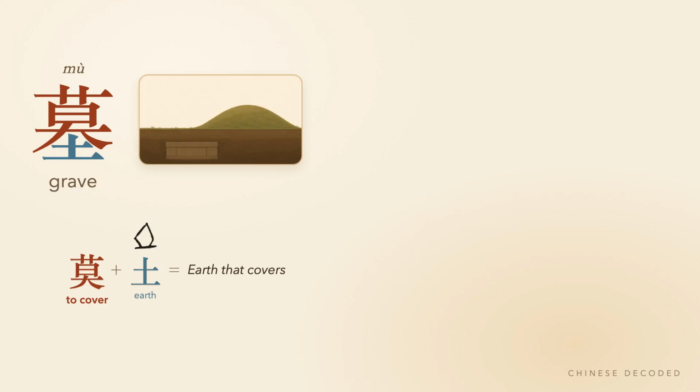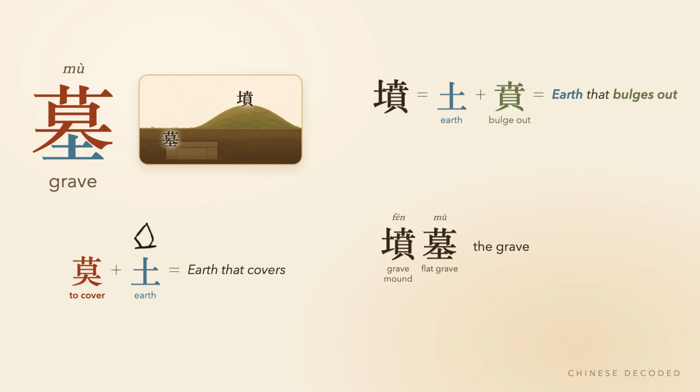To cover plus earth, the earth that covers the deceased. Mu, a grave. Mu is the modern word for the grave. In ancient China, mu was the flat burial, the covering earth level with the ground, and fen was the mound raised above it. Fen means the earth that bulges out. Nowadays, the two are used interchangeably.